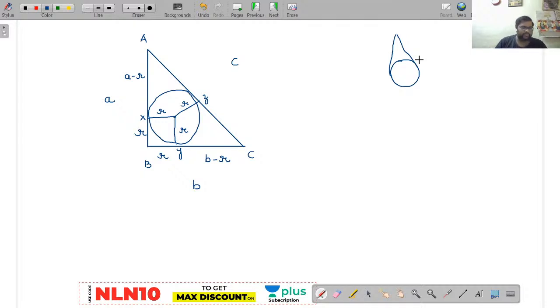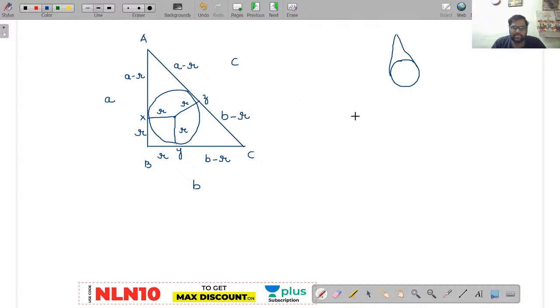Am I right or wrong? Yes. So AZ value will also be a minus r. Now similar case, observe this is a circle. Now YC and CZ are two tangents drawn from an external point C onto the circle. Now these two tangents will also be of equal length. Now CZ value will also be b minus r.